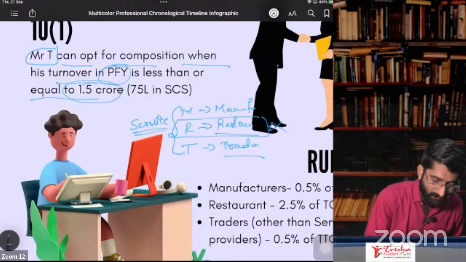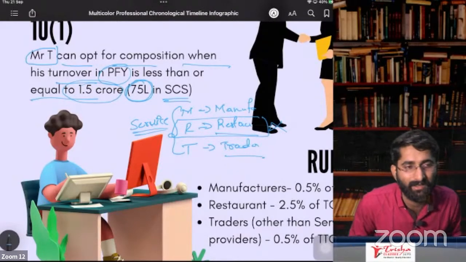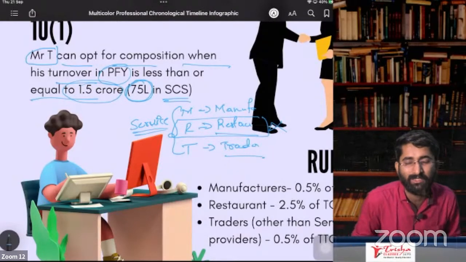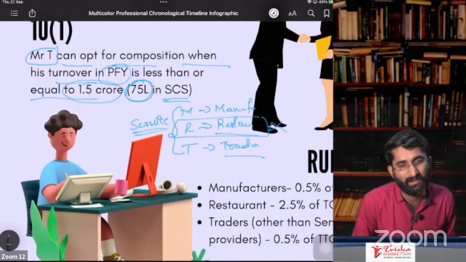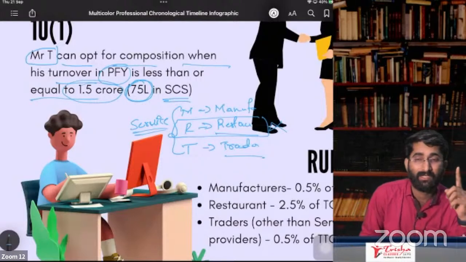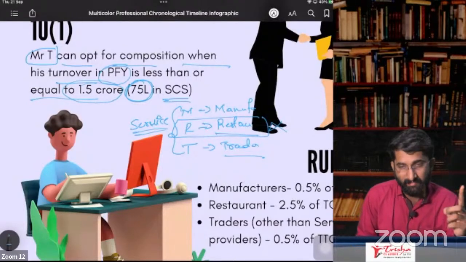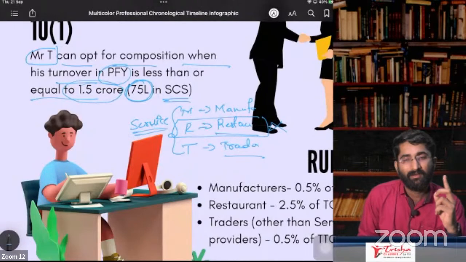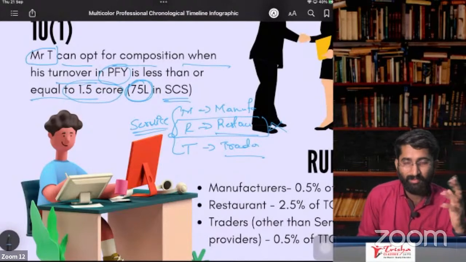But in case of special category states, it is 75 lakhs. Now, my question is, sir, what are special category states? So there we discussed special category states for the 10 lakhs limit, in the registration chapter.